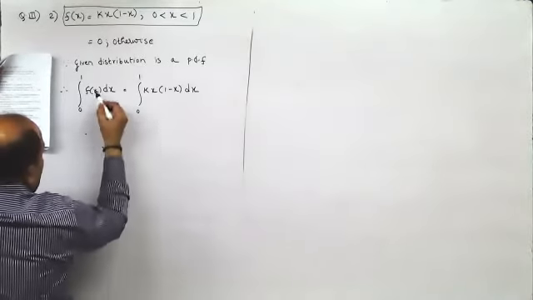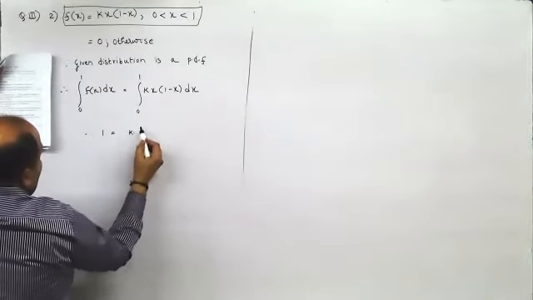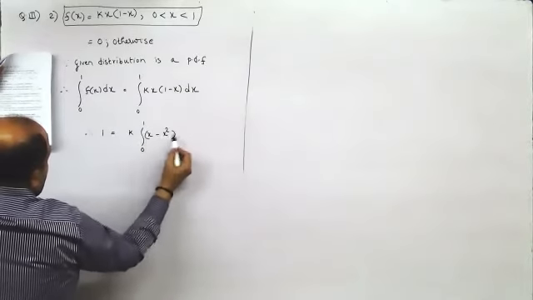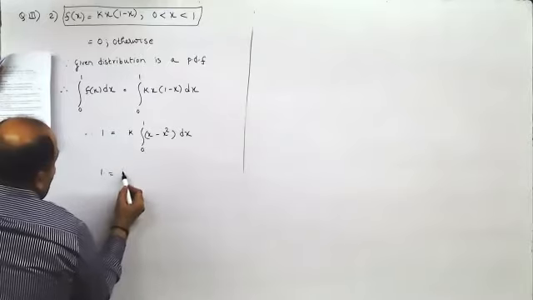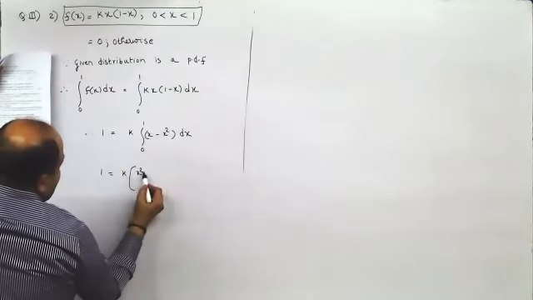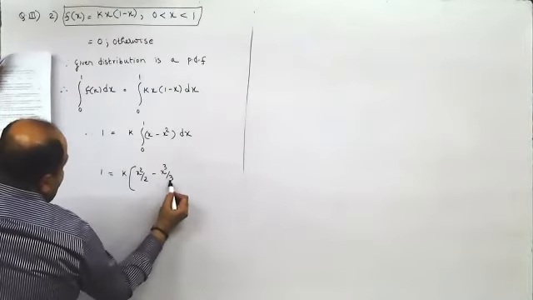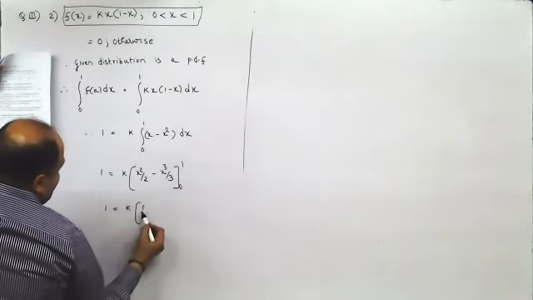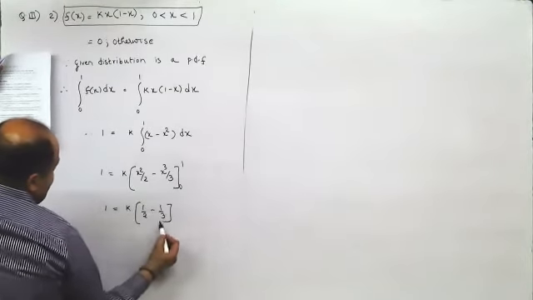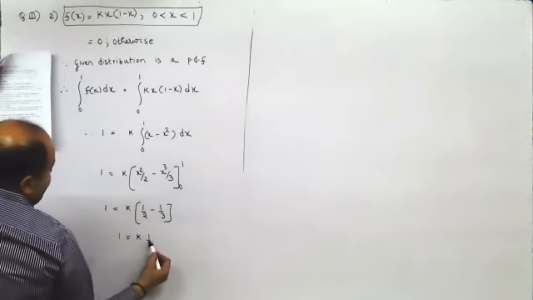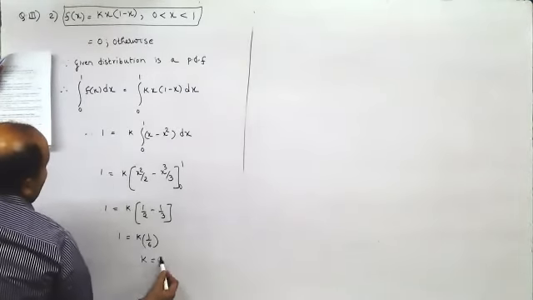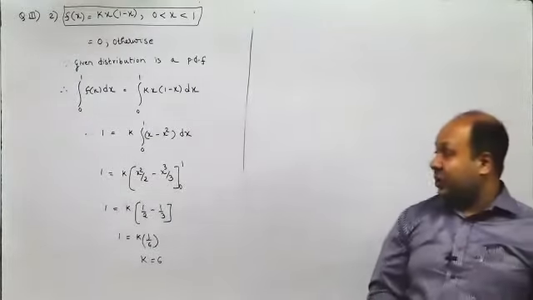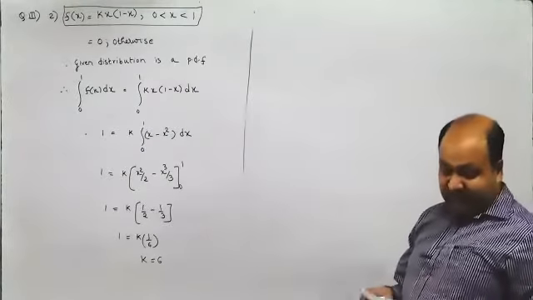Now, therefore, 1 equal to k into x minus x square. Now, this would be 1 equal to k into integration of x is x square by 2, x square is x cube by 3, between 0 and 1. So 1 equal to k into 1 by 2 minus 1 by 3. So 1 equal to k into 1 by 6 or k equal to 6. It shouldn't be 12, it should be 6. Can someone verify the answer?